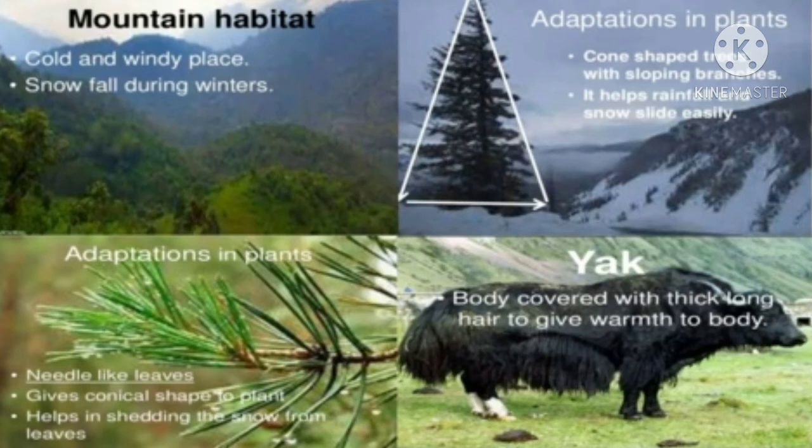These trees are adapted to grow in cold conditions. Cone-shaped trees with sloping branches help rainfall and snow slide off easily.